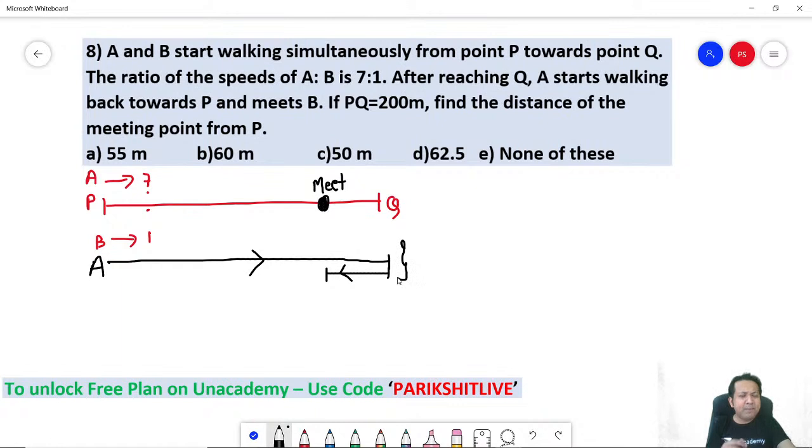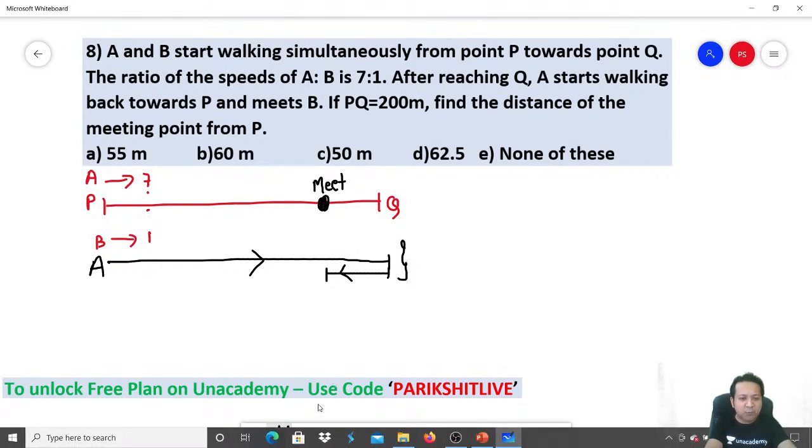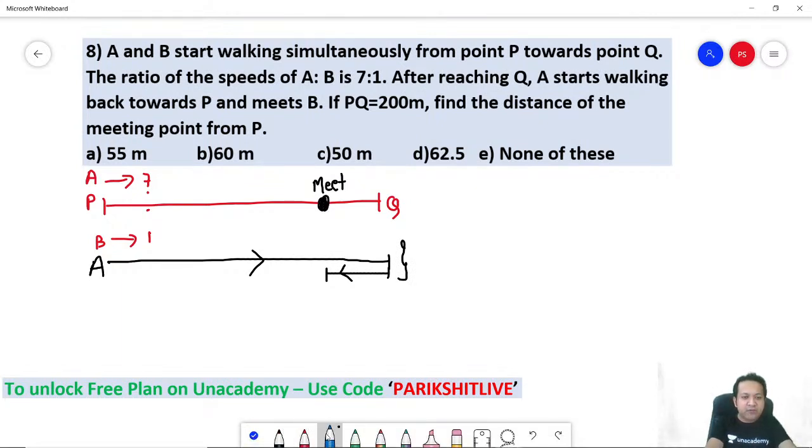What about B? Remember, B is very slow. So if he is meeting A at this point, remember he has started from the left hand side. So he would have covered this much distance. So the blue part is for B. Black part is for A.